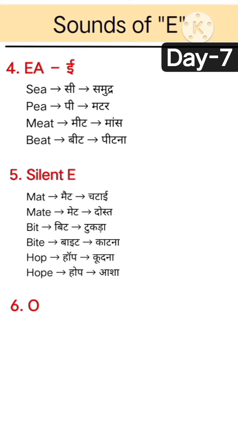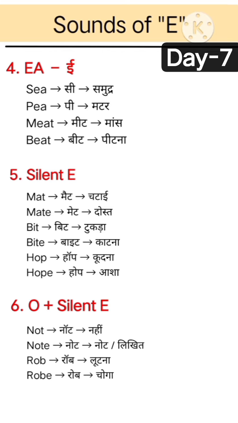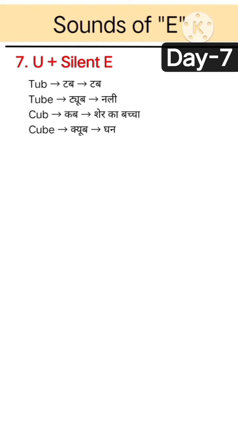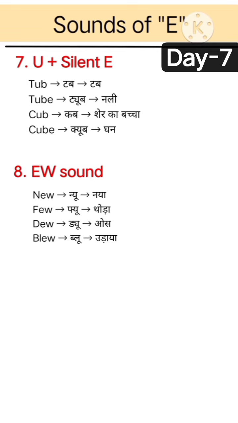Rule 6. O plus silent E. When O comes before a silent E, it makes a long O sound. Examples: not, note, rob, robe. Rule 7. U plus silent E. When U comes before a silent E, it makes a long U sound. Examples: tub, tube, cub, cube.